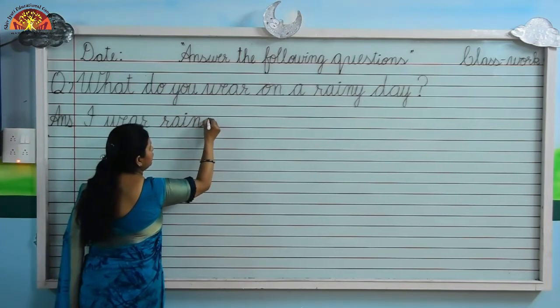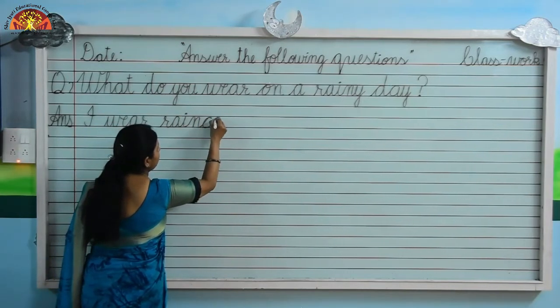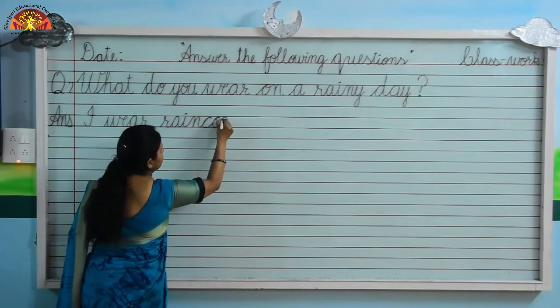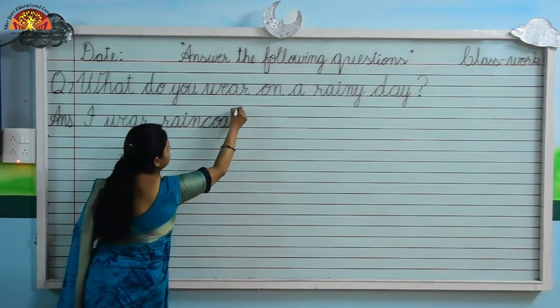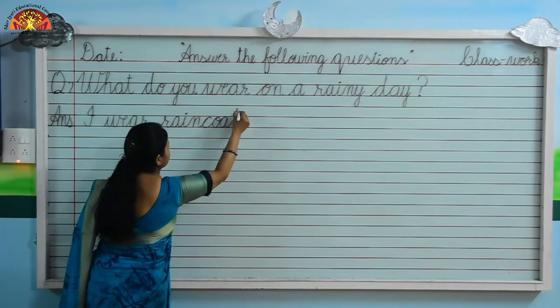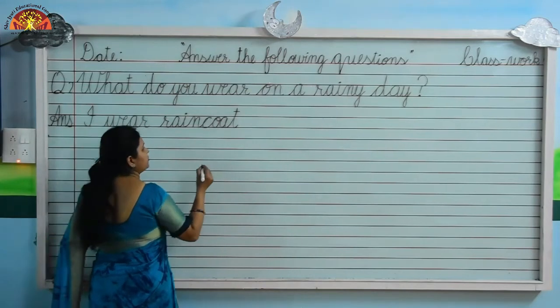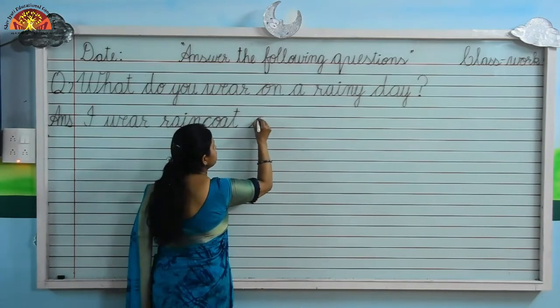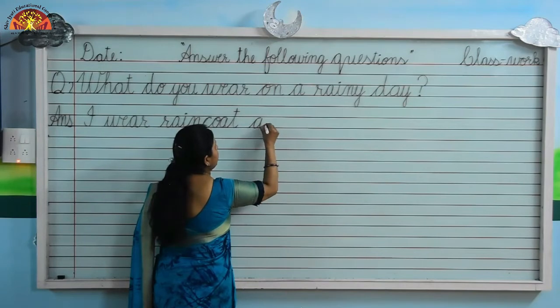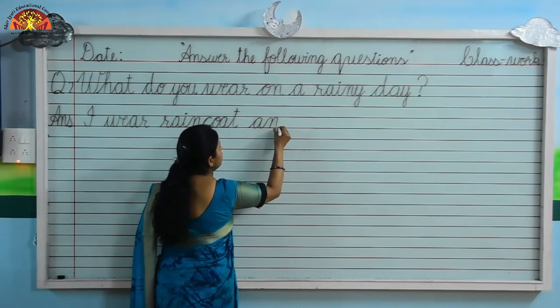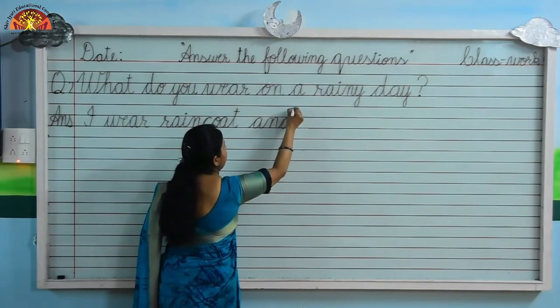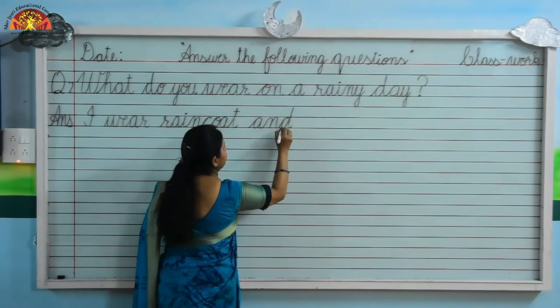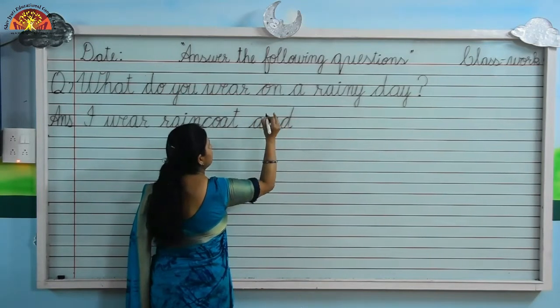What is the spelling of coat? C-O-A-T, coat. I wear raincoat. And what is the spelling of and, kids? A-N-D, A-N-D, and. I wear raincoat and gumboots.